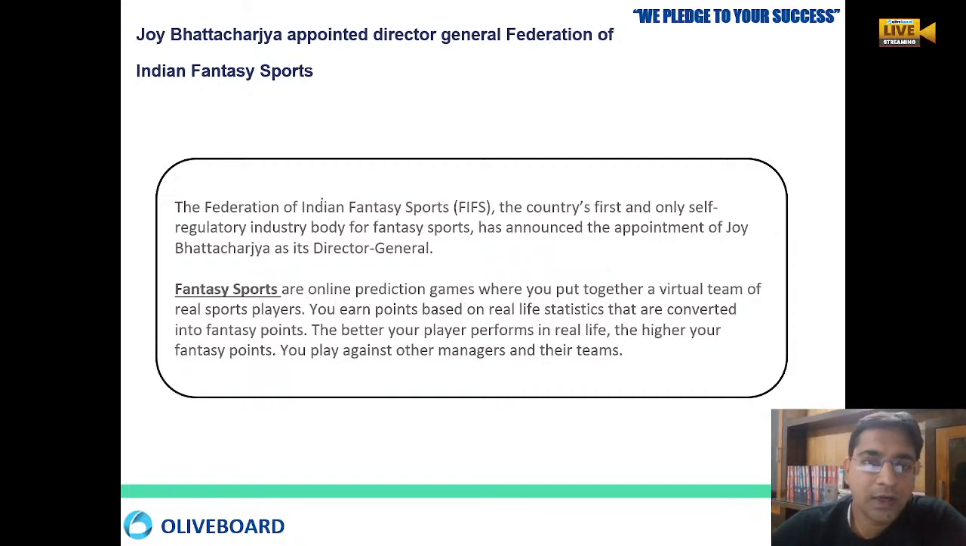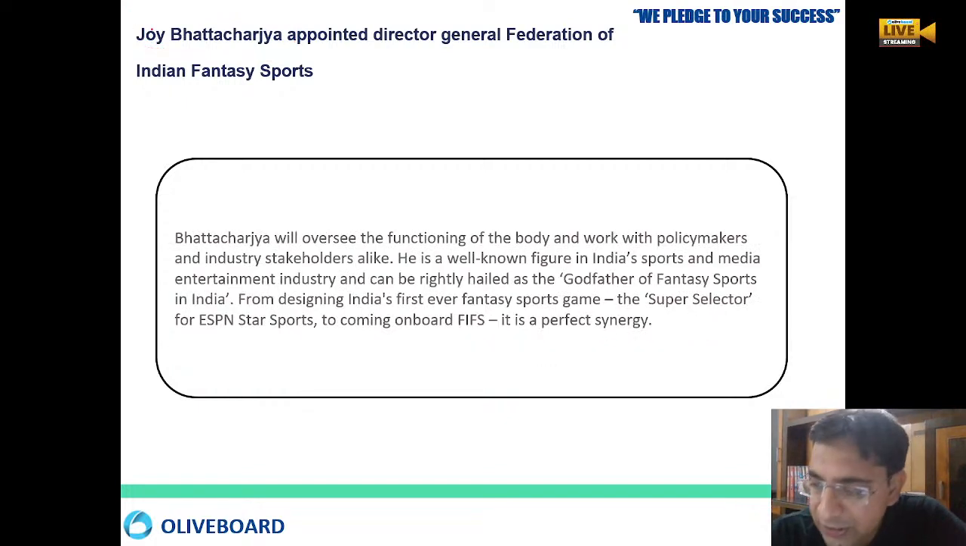So this is a new type of body, the Federation of Indian Fantasy Sports, and for it Joe Bhattacharya has been appointed as the Director General. So who is this Joe Bhattacharya? He is a very important functionary in India, and he has been part of various policy-making industry stakeholder groups. He is a very well known figure in the Indian entertainment, sports, and media industries. He is often treated as the godfather of fantasy sports.